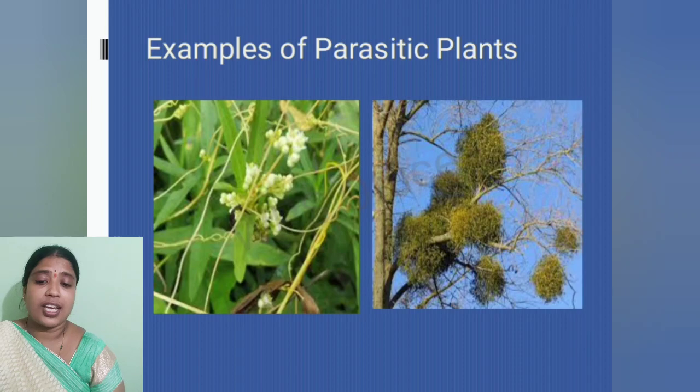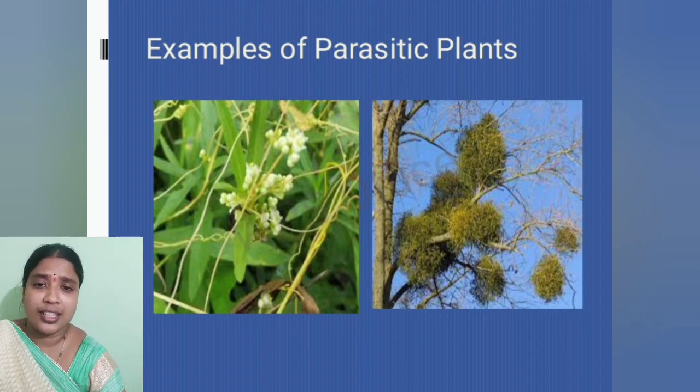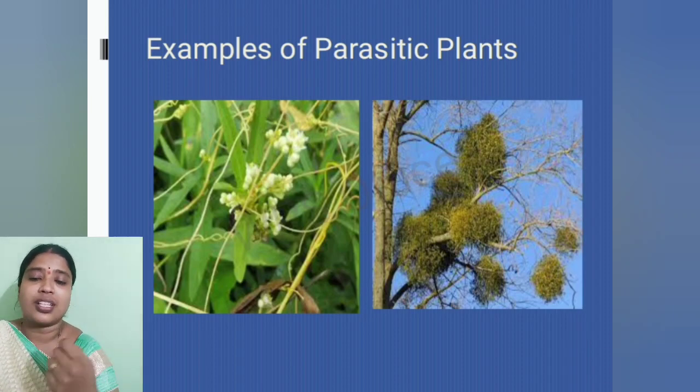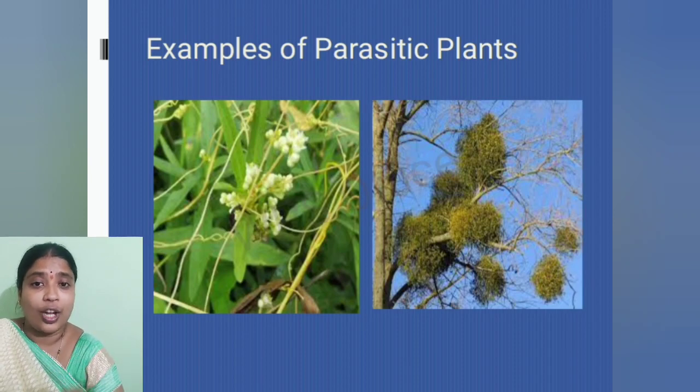Now cuscuta is a non-green plant, so it doesn't have chlorophyll. It cannot make its own food. Its long yellowish thread-like stems, which you can observe in the image, twine around the stem and branches of the tree on which they climb.